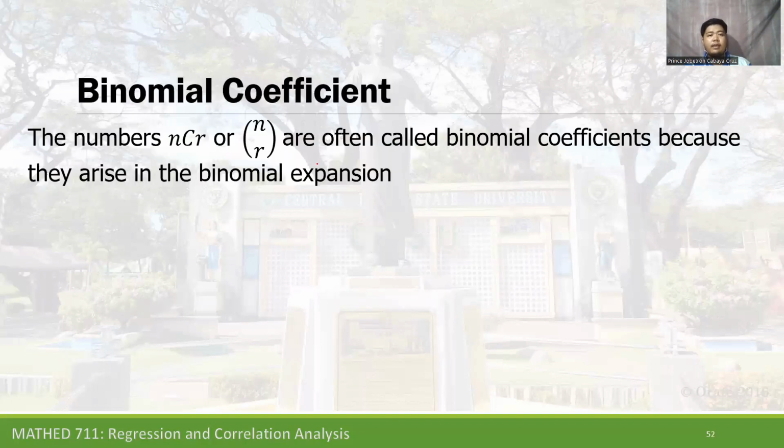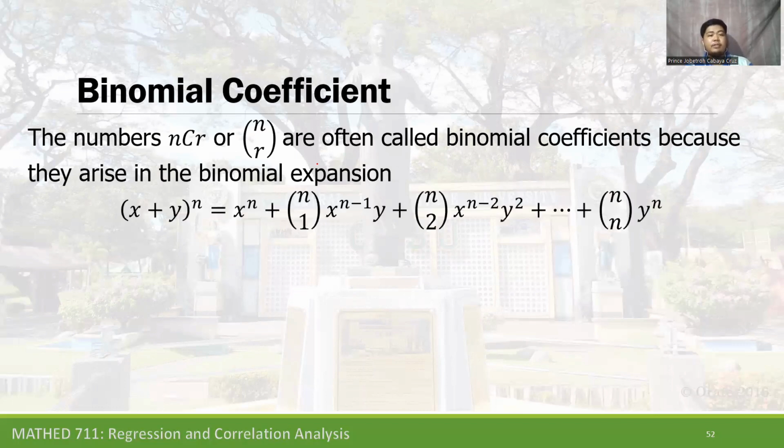Let's have another trivia. The numbers nCr, the combinations of n objects taken r at a time, are often called binomial coefficients because they arise in the binomial expansion.